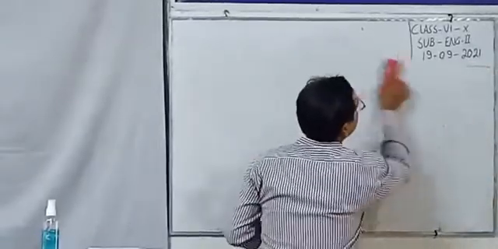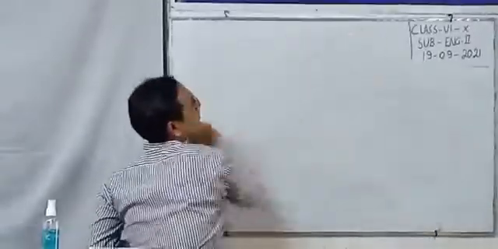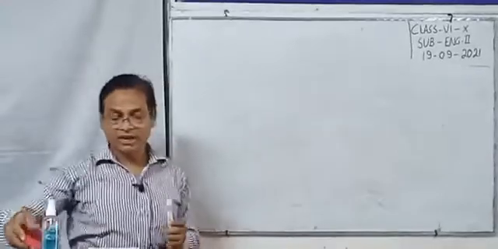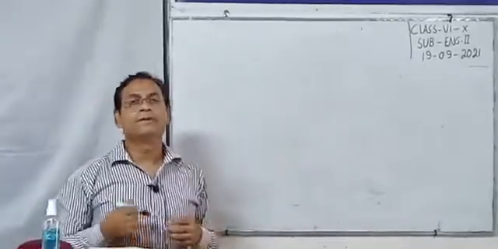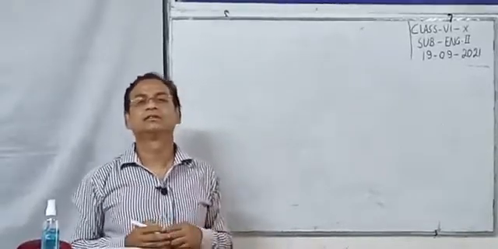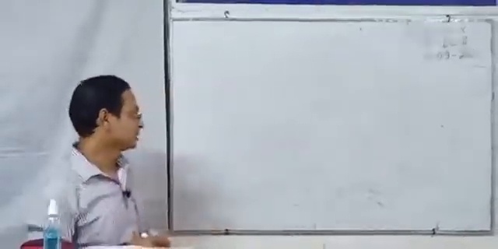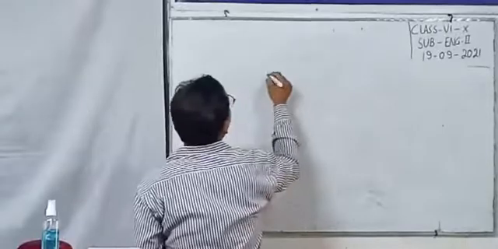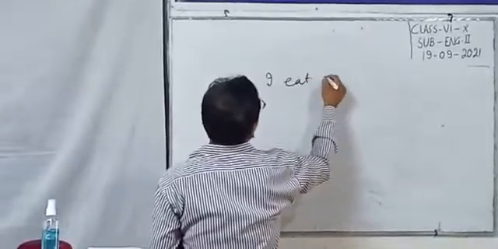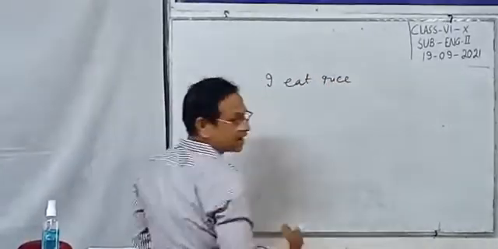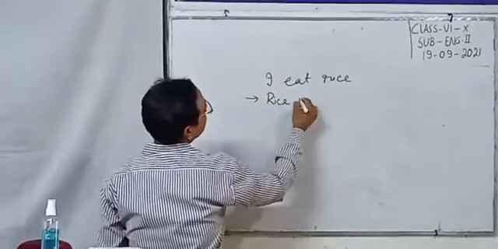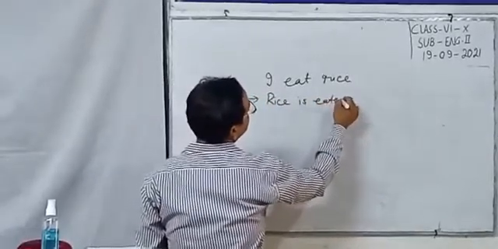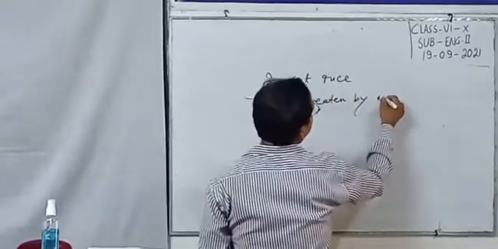So, dear students, look at the blackboard. I am going to start today's lesson. I eat rice. Rice is eaten by me.